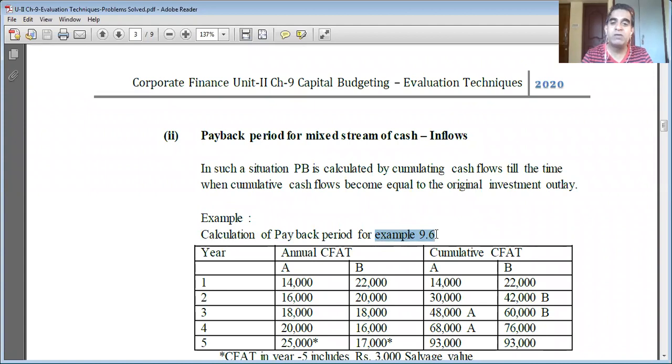Wherever there is some additional information, it is provided. For example, in calculation of payback period for a mixed stream of cash inflows, the same example is considered, but they have changed the cash streams. They have given new cash streams for machine A and machine B, as you can see here.